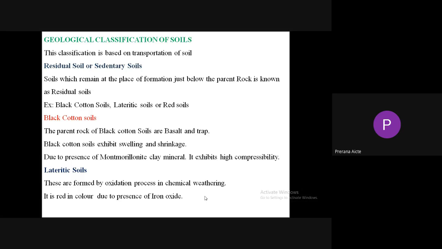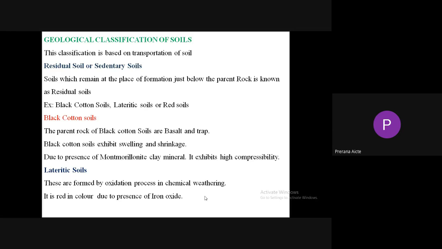Examples: black cotton soils, lateritic soils or red soils. Lateritic soils are also known as red soils. The parent rock of black cotton soils is basalt and trap, but the soil formed is black cotton soil. So the properties of basalt and trap are different from the properties of black cotton soil. That's why, it is formed due to chemical weathering. So residual soils, here black cotton soils, are formed due to chemical weathering. It does not possess the properties of the parent rock.